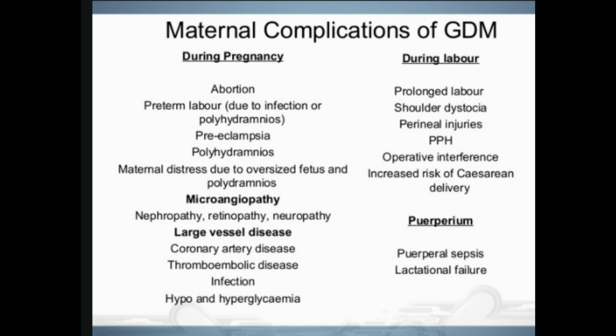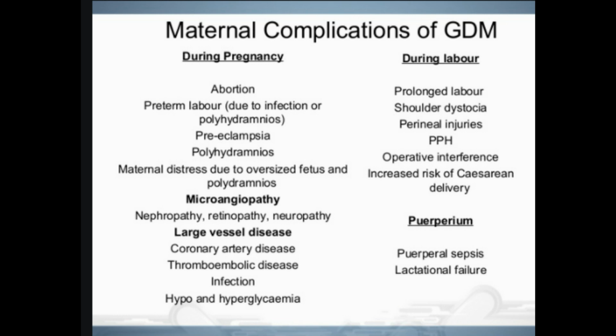3. Your baby may also experience a sudden drop in blood sugar after birth, requiring treatment with a sugar solution given through a needle in the vein. 4. Your newborn baby may also have a higher risk of developing jaundice, a condition that causes yellowing of the skin and whites of the eyes, and breathing problems.